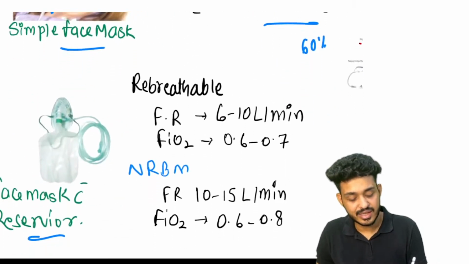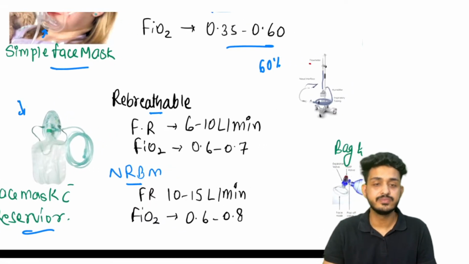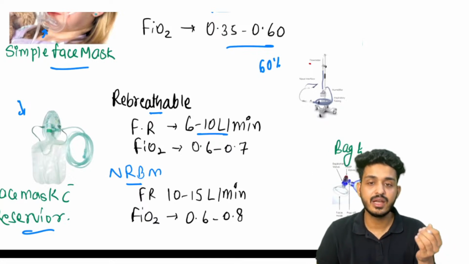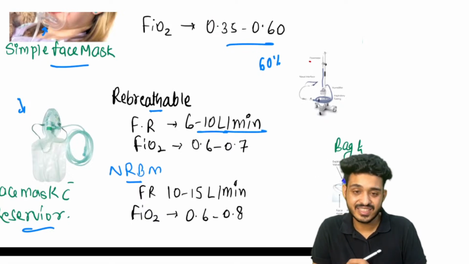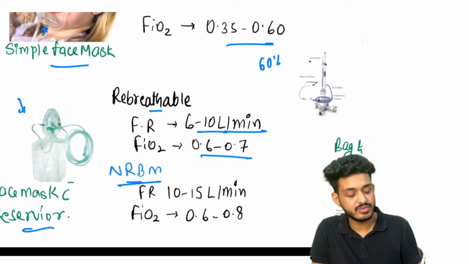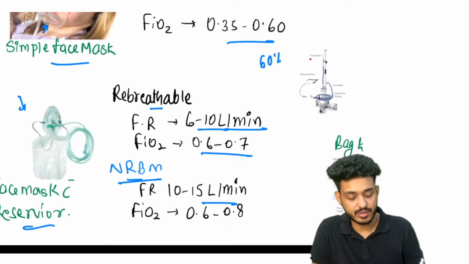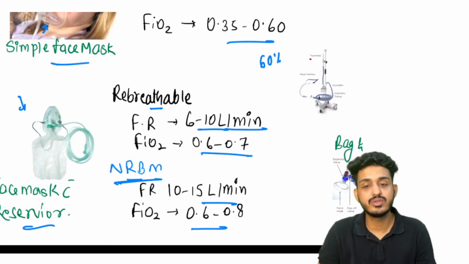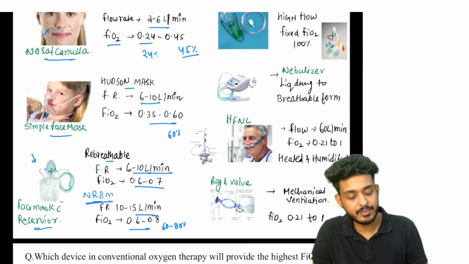Okay, next one is your rebreathable and non-rebreathable mask. This was the exact question that they have given you. Here the flow rate will be again 6 to 10, rebreathable and non-rebreathable. We are having two types of mask. The flow rate will be 6 to 10 and FiO2 will be again 60 to 70%. Okay, and for the non-rebreathable mask, flow rate 10 to 15, flow rate will be increased because of that mask-like thing, and FiO2 will be 60 to 80%. You have to remember this as it is.